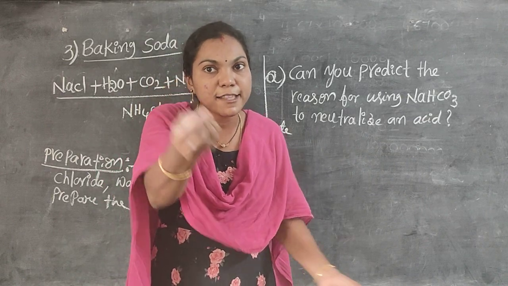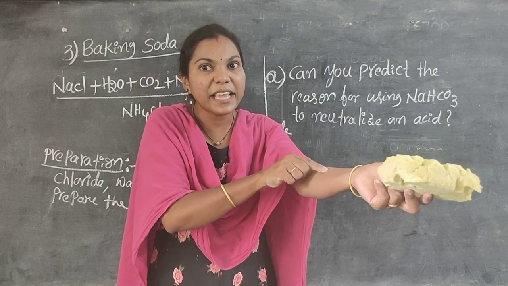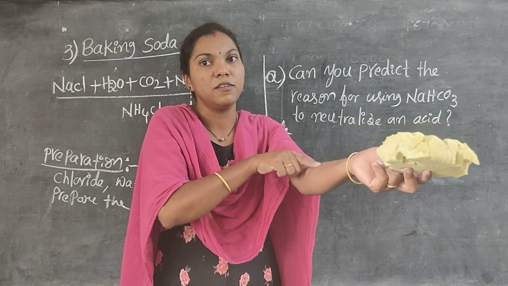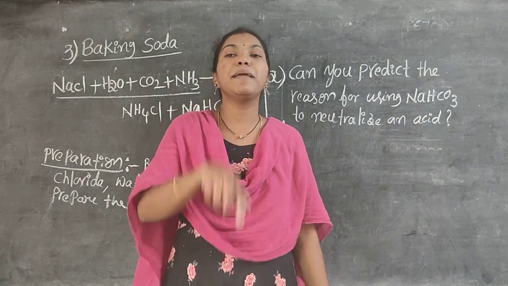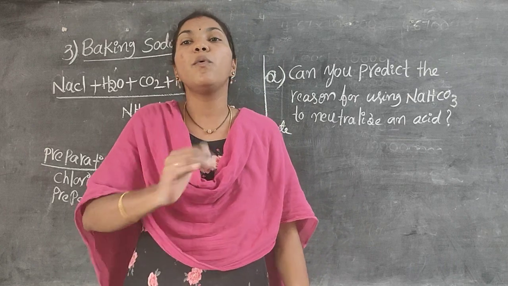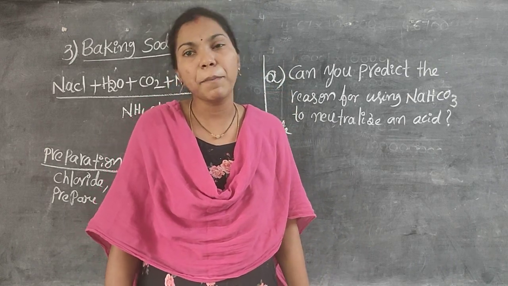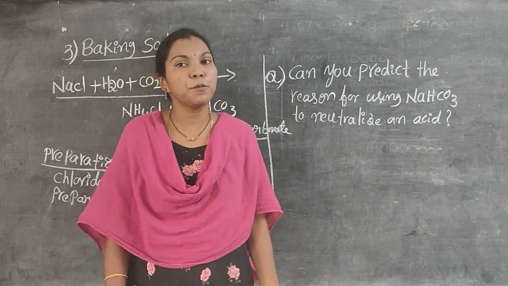Take a pinch of baking soda and rub that area where the ant or wasp has stung. After rubbing with baking soda, we can definitely get relief from pain. It is also practically proven.